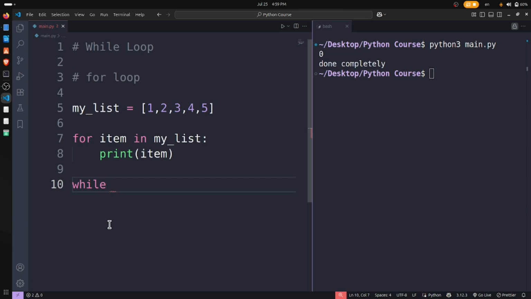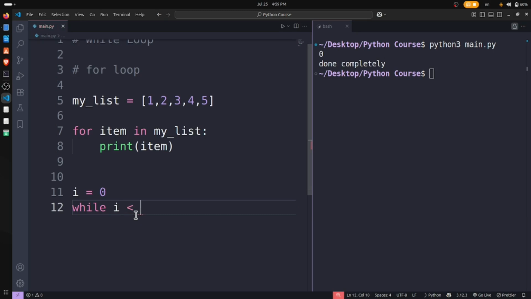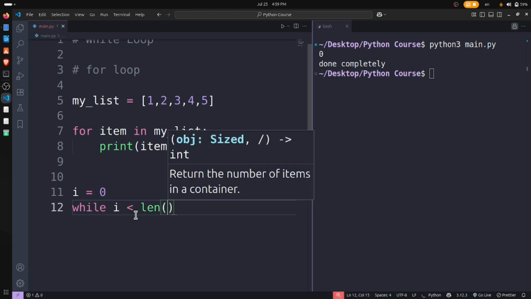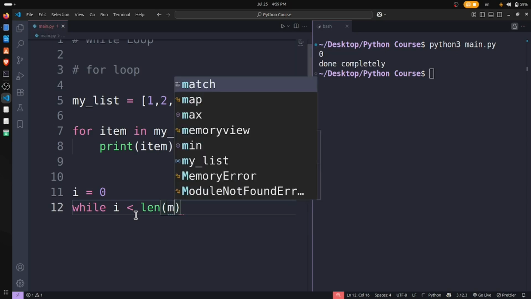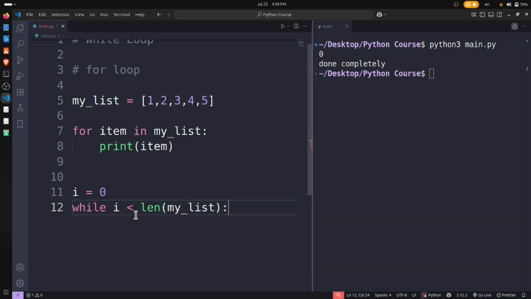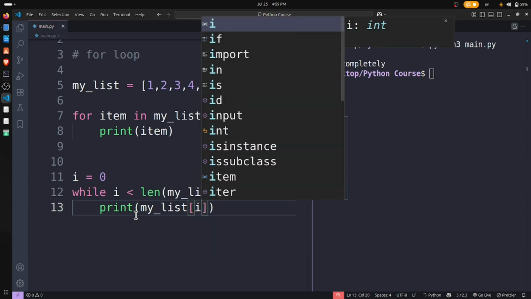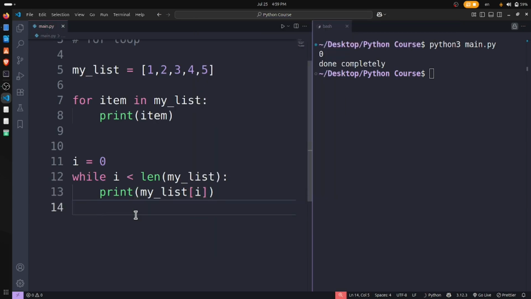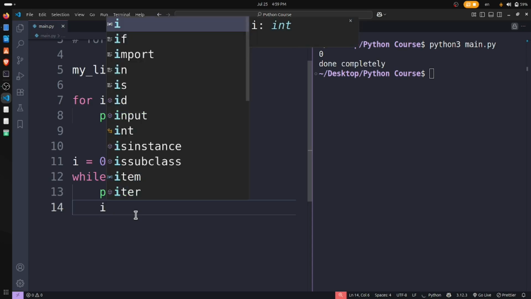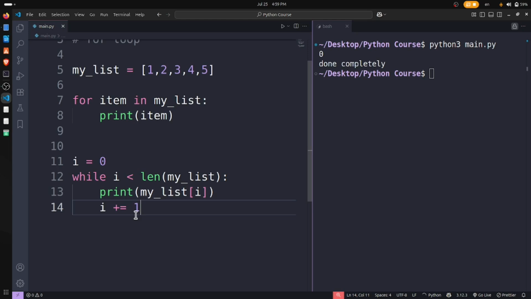While I initialize as 0, while this condition is met, i less than the length of my list, if this condition is true, print my list with the index of i. So we have incremented it. So let's print this.